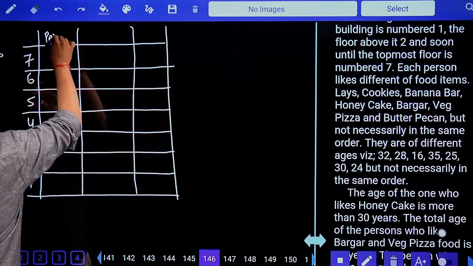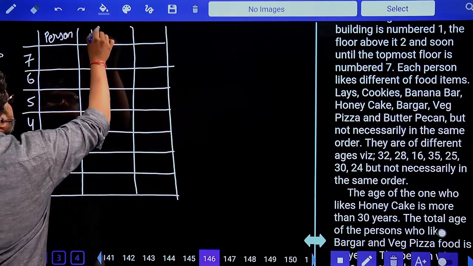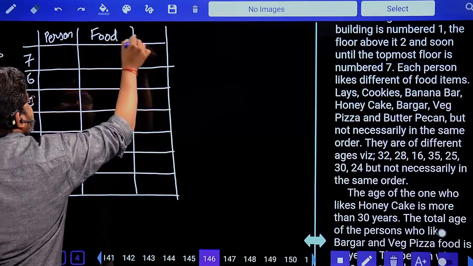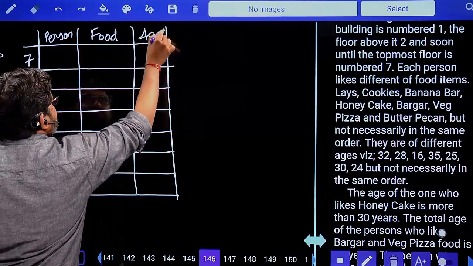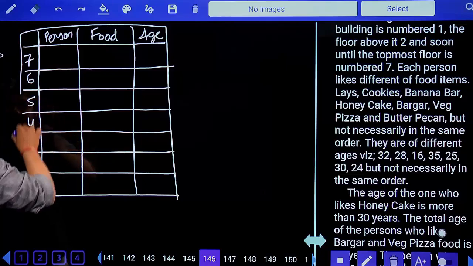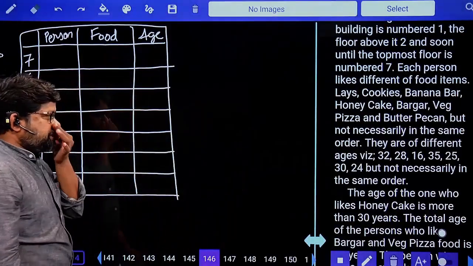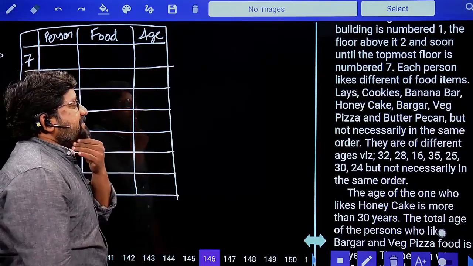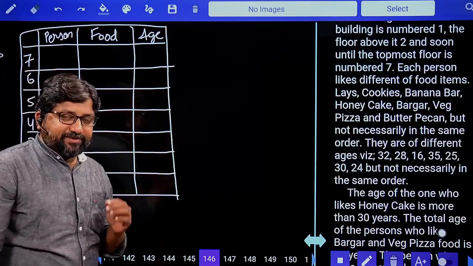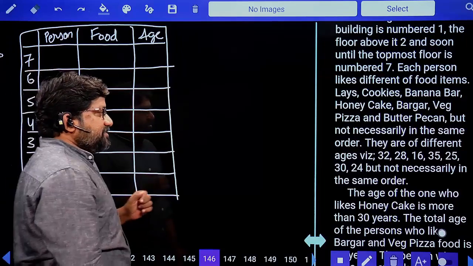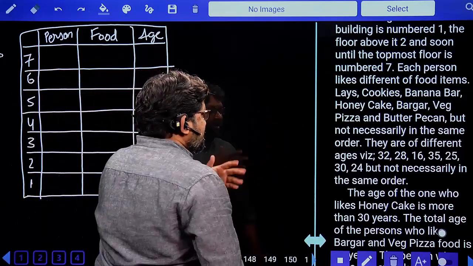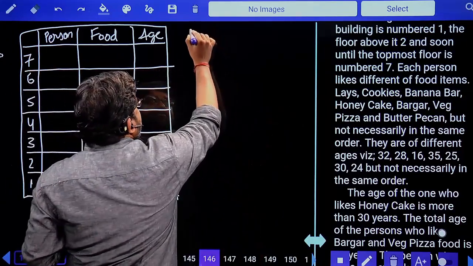So this is person, food item, and then last we'll go with age. Okay, let's try to solve this question. What's the question? There are different ages. Whenever you see questions, please write down the numbers. Why? Because we can't scroll up and down again and again. We'll just write down the ages.